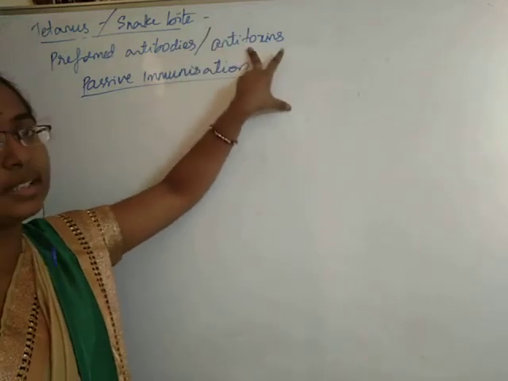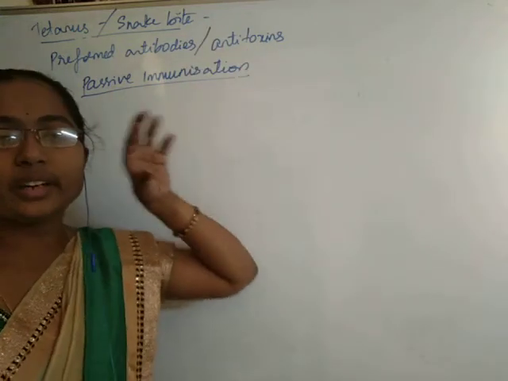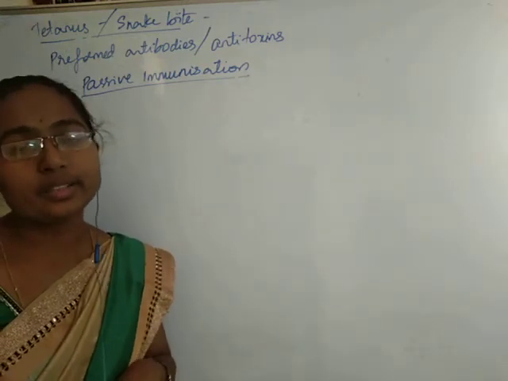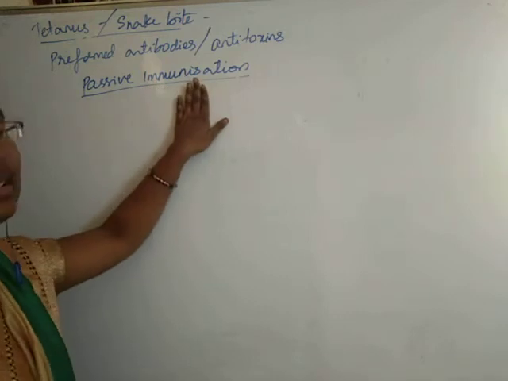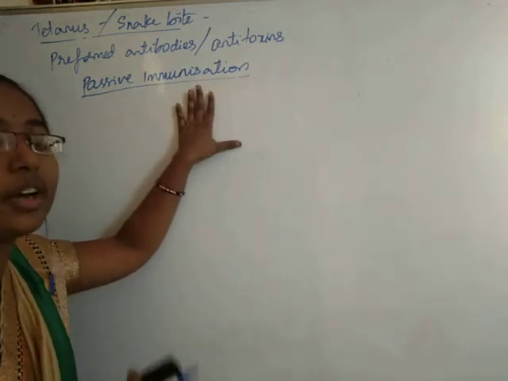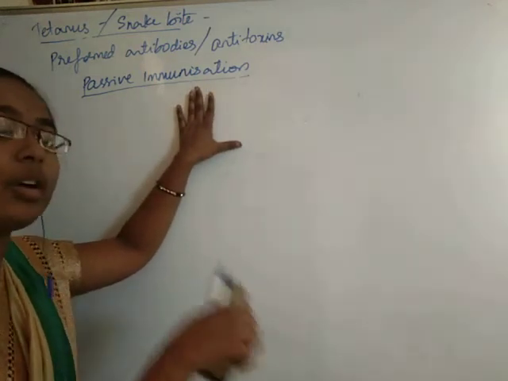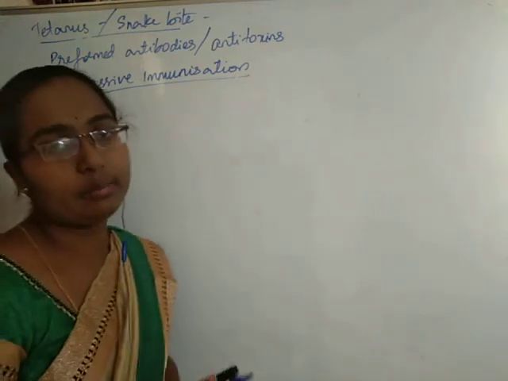So antitoxins are given to the person which will protect them against that particular disease causing pathogen. Okay, so students, this is an example for passive immunization, where we are trying to provide immunity to the person by giving already formed antibodies.